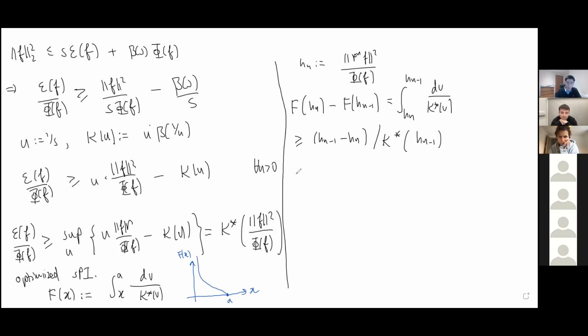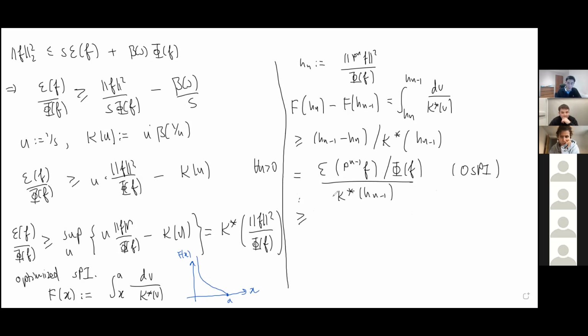Now, this is where the Dirichlet form comes in, because it turns out h_{n-1} minus h_n is precisely the Dirichlet form applied now to P_{n-1} f, also divided by phi, because the P_n's were divided by phi, and this whole thing is divided by k star of h_{n-1}. So this is where we use the optimized super-Poincare inequality to lower bound this quantity, because remember this inequality concerns the Dirichlet form divided by phi.